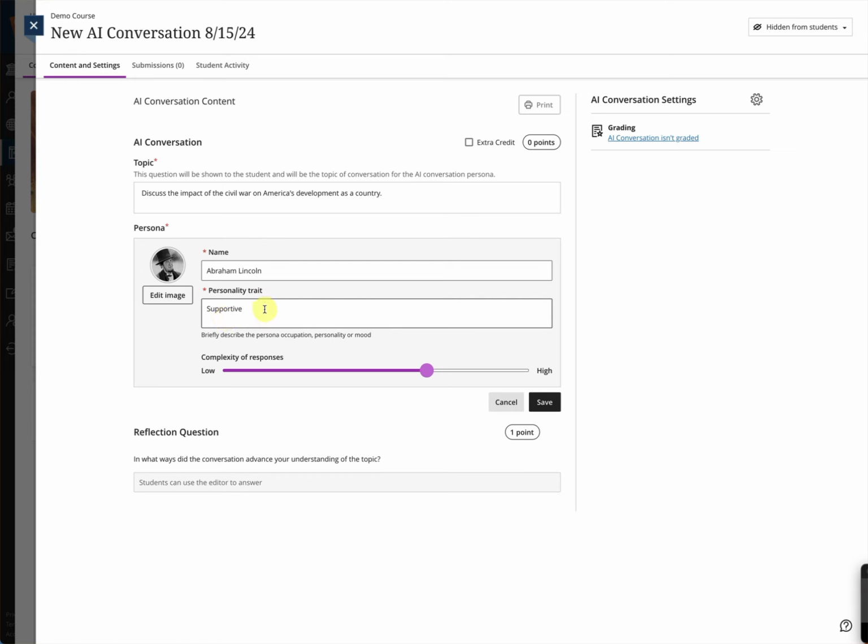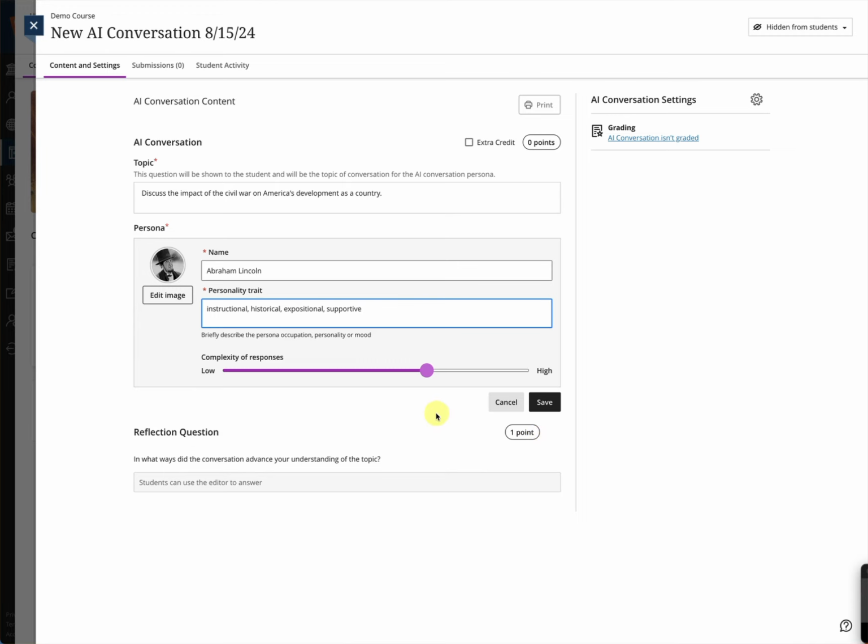And what's the personality trait? I'm going to say, personality traits, I might say instructional, I might say historical and expositional, and I might even say supportive. All those things. And then I can choose the complexity of the responses, whether they be low to high. And currently, it's a reflection question.